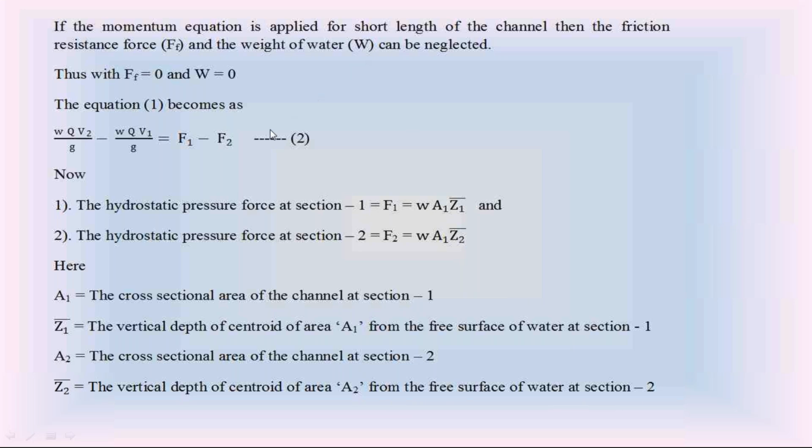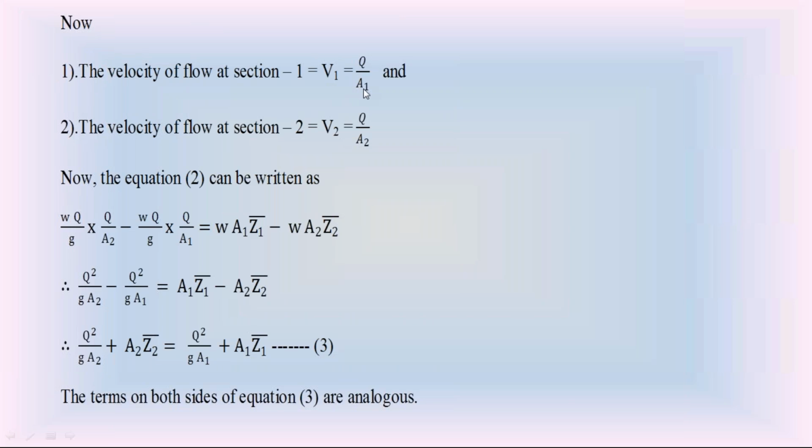Substitute these two equations in equation 2. Substitute F1 = W A1 Z1 bar and F2 = W A2 Z2 bar in equation 2. Now check equation 2. In equation 2, you can write this V2 as Q by A2, and I can write this V1 as Q by A1. F1 is equal to W A1 Z1 bar. F2 is equal to W A2 Z2 bar. Now equation 2 changes. So at section 1, V1 is equal to Q by A1. V2 is equal to Q by A2.